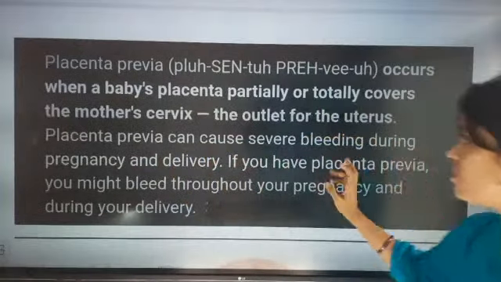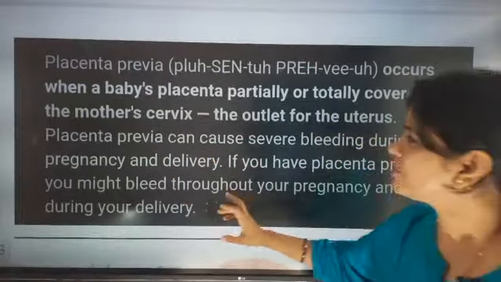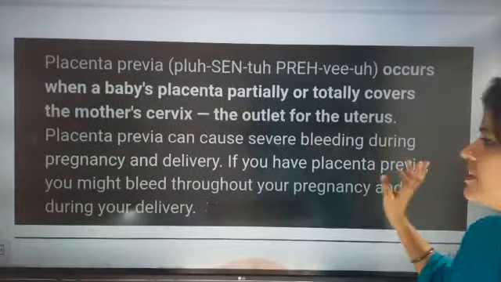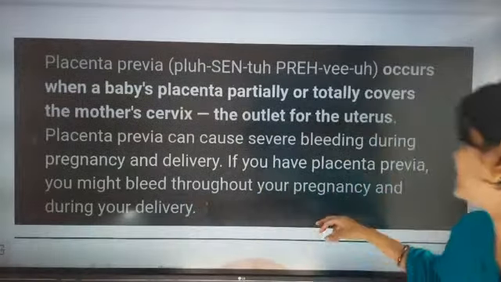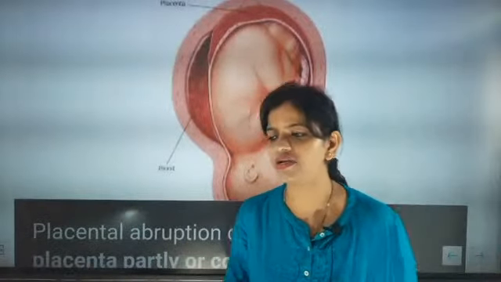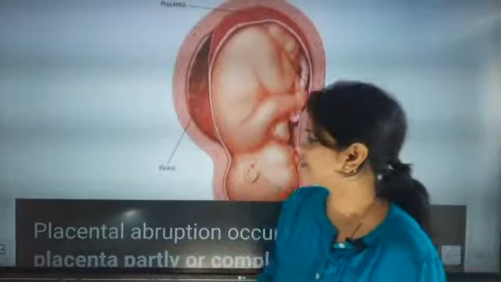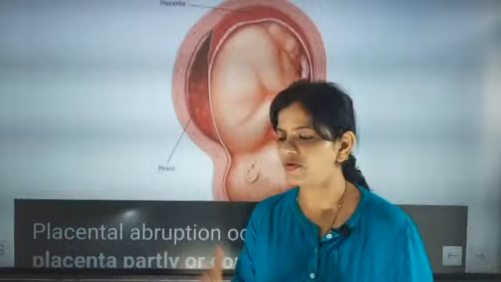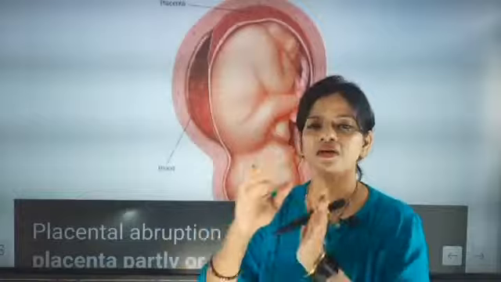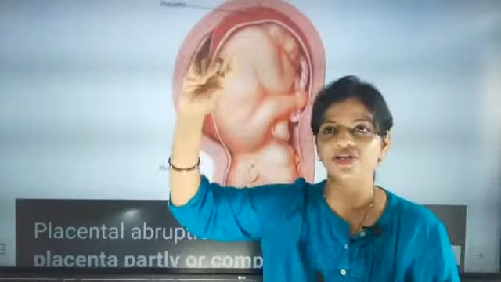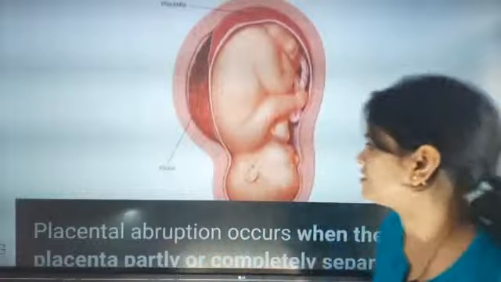Placenta previa can cause severe bleeding during pregnancy and delivery also. So in both cases bleeding will be there. If you have placenta previa, you might bleed throughout, but that is for the doctor to decide. The doctors will do a scan, and after the scan the doctor will declare that yes, the female is having placenta previa. That is, the placenta is not in the normal location in the upper region, it is in the lower region. That's it.